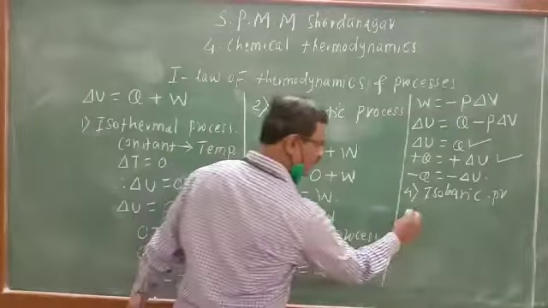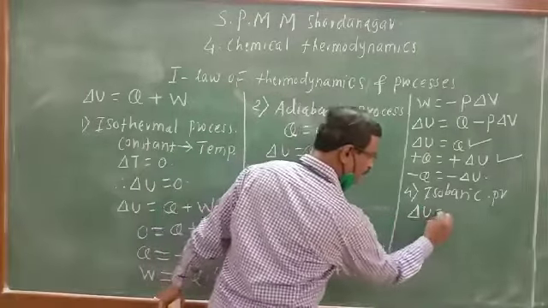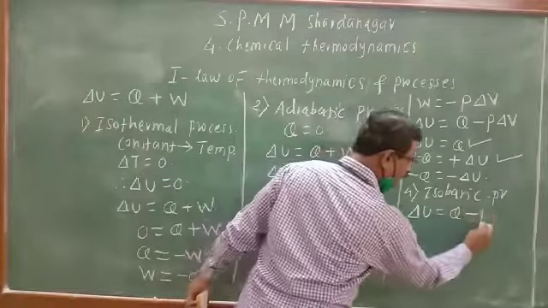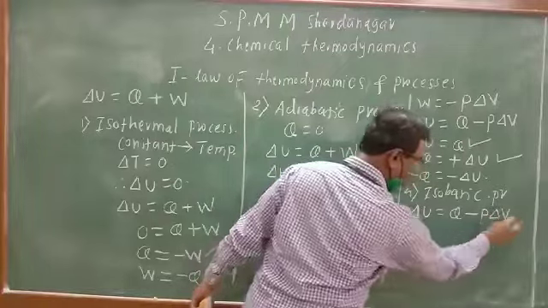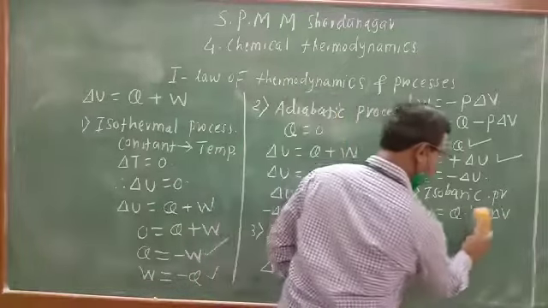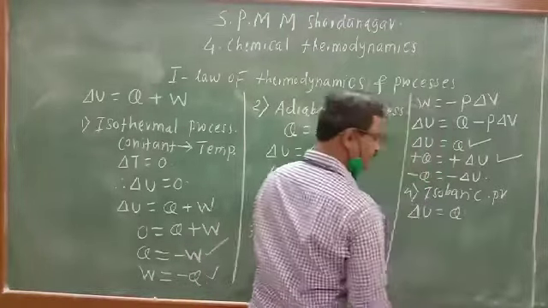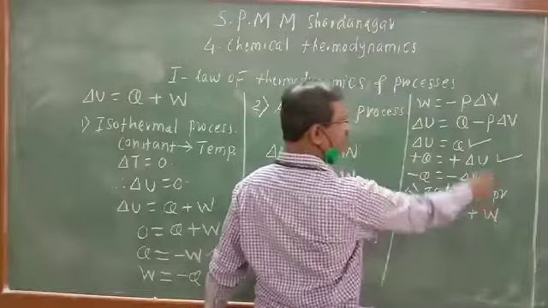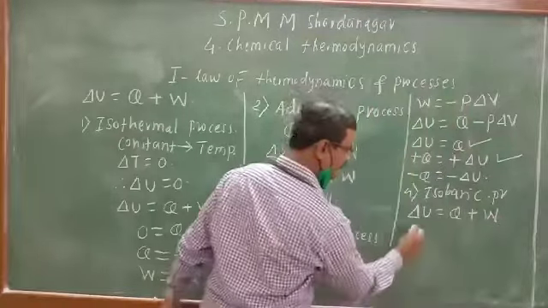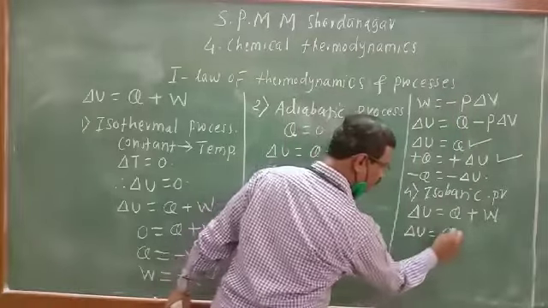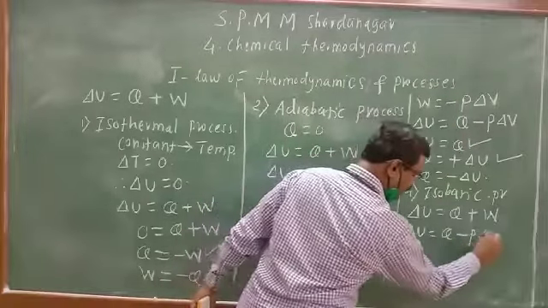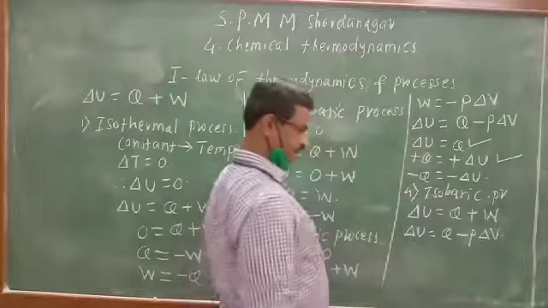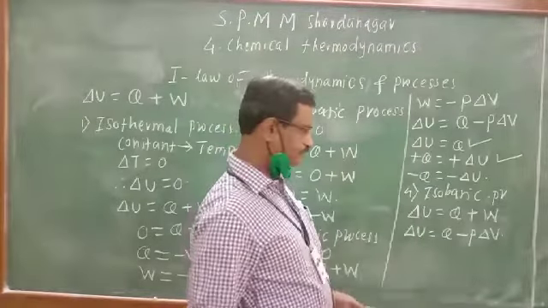What is the equation for the first law? Delta U is equal to Q plus W. Since W is minus P delta V, therefore delta U is equal to Q minus P delta V. This is the equation.